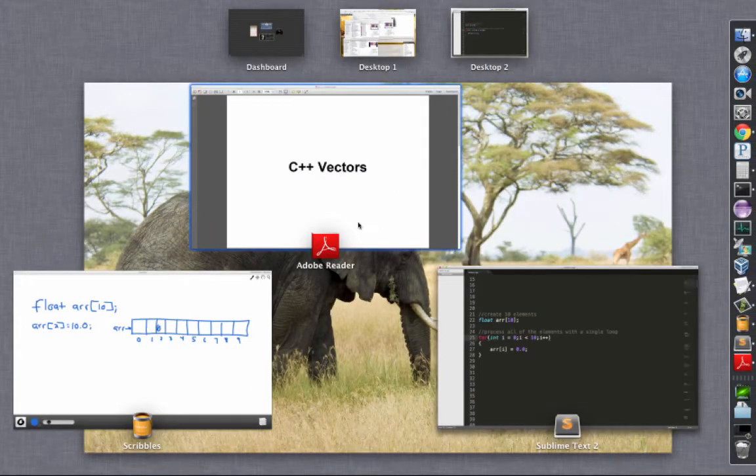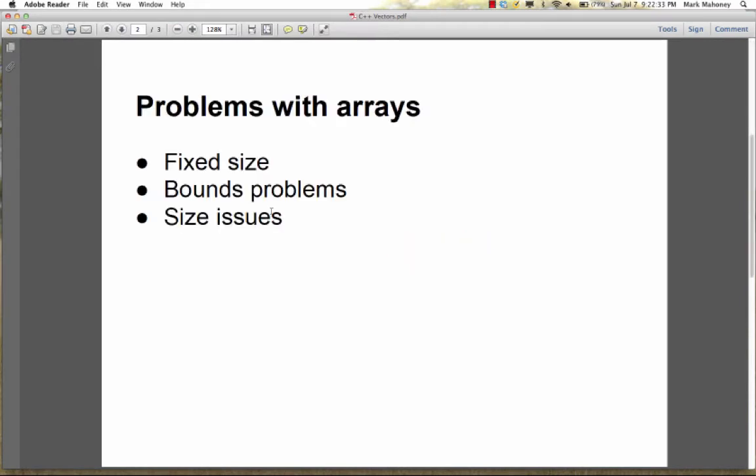However, there are some problems with arrays. Let's talk about the problems. First of all, arrays always have a fixed size. The size of the array is determined at compile time. So the size of an array can't be changed while the program is running. If you fill up an array and decide you need more room, at least from what we know about right now about C++, we're kind of stuck. Okay, we can't make the array any bigger.